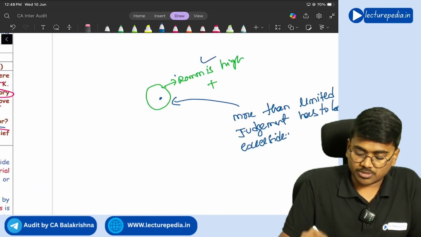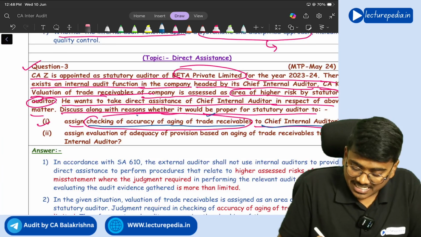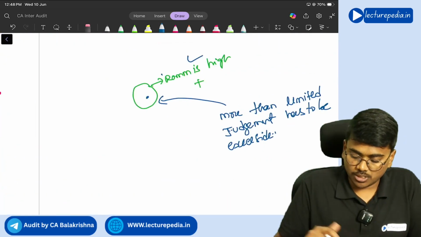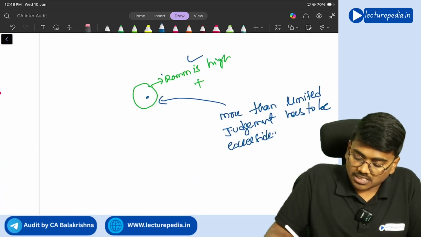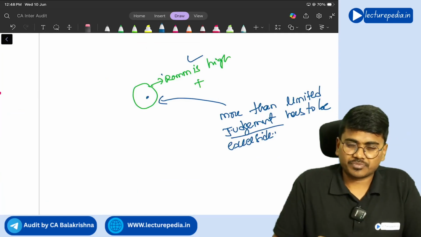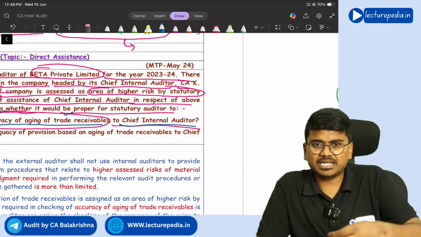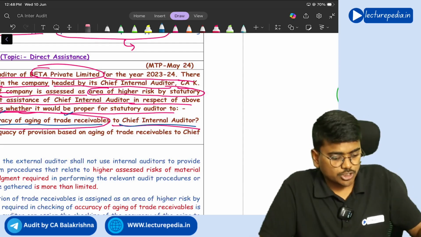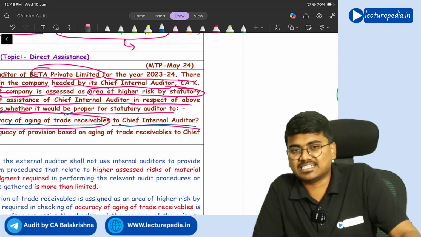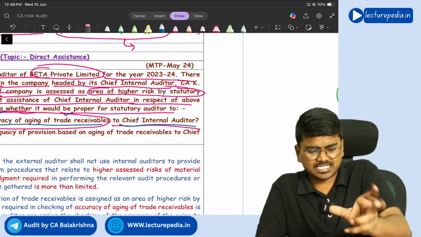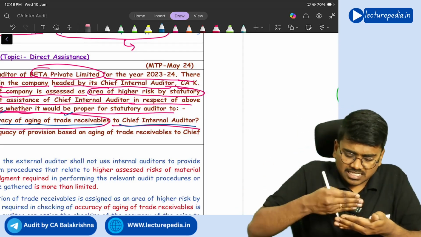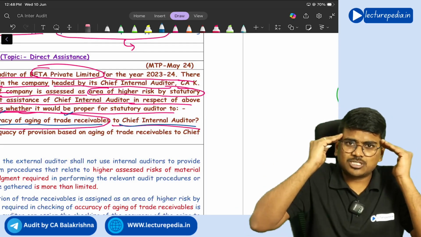Okay, higher ROMM is there. Now, for checking accuracy of aging of trade receivable, does exercise of judgment required? See, aging of debtor means what? For how many days debtor is outstanding? 0 to 30 days, 30 to 60 days, 61 to 90 days. Checking that. Now, does checking that involve any judgment to be exercised?